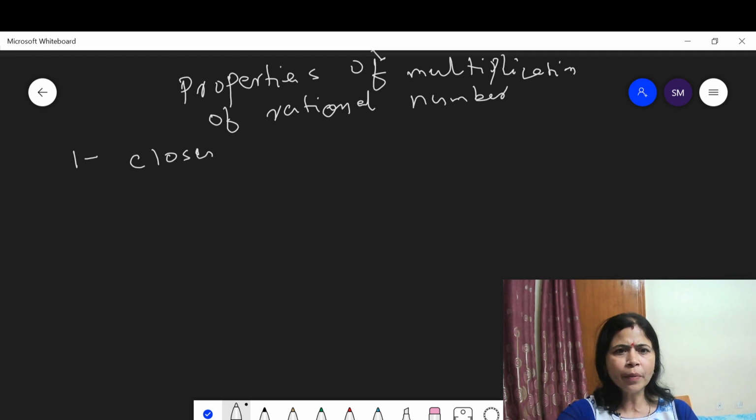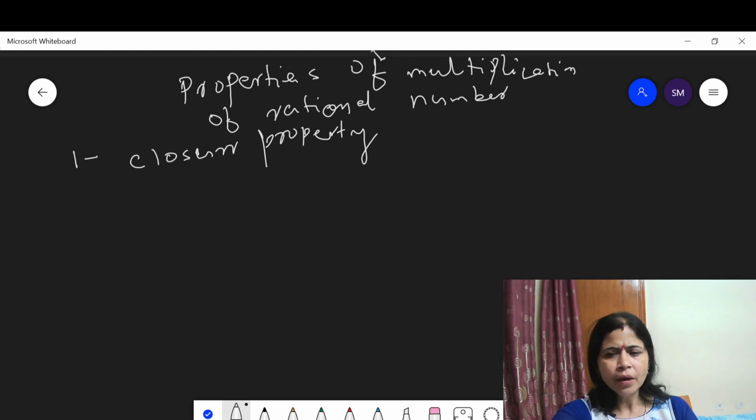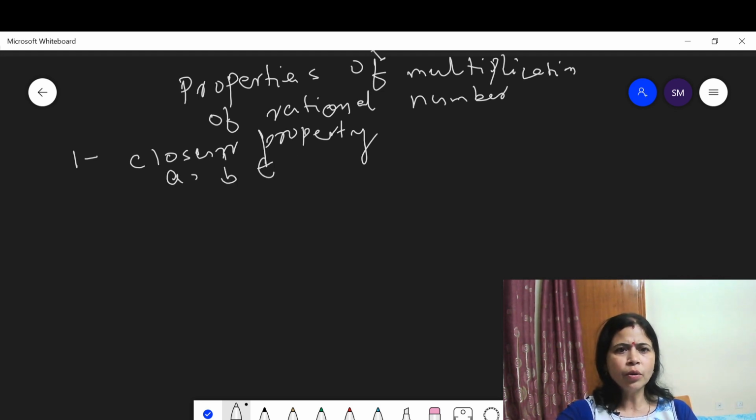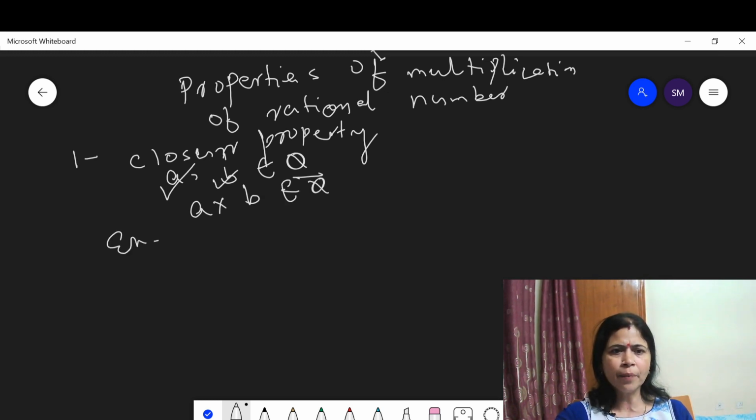What is the closure property? Please recall, the closure property says for any A, B belongs to Q, where A and B are rational numbers, then A into B is also a rational number. Take an example.